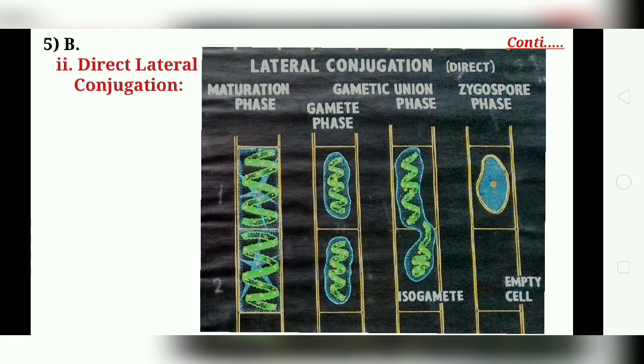The perforation in the middle of the septum, according to scientists, is brought about by the secretion of certain kinds of enzymes, and to some extent by physical force exerted by the male gamete. So this second part, the direct lateral conjugation, depends upon that scientist's findings, who found it in the species Spirogyra georgiensis in 1956. So these are the types of reproduction.